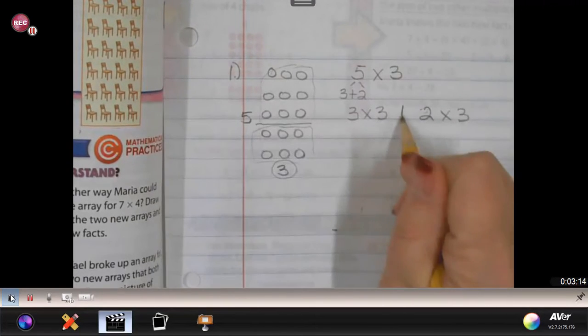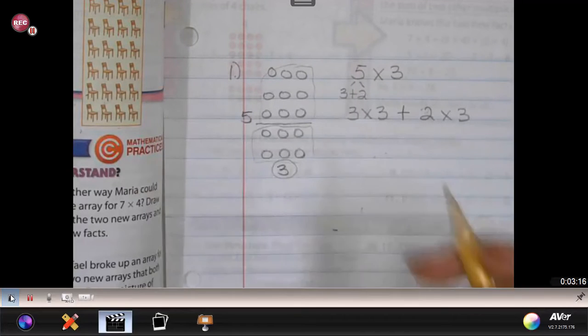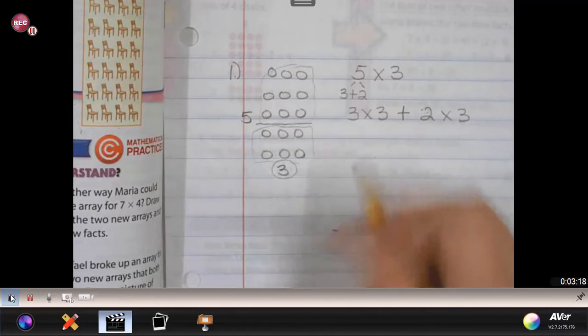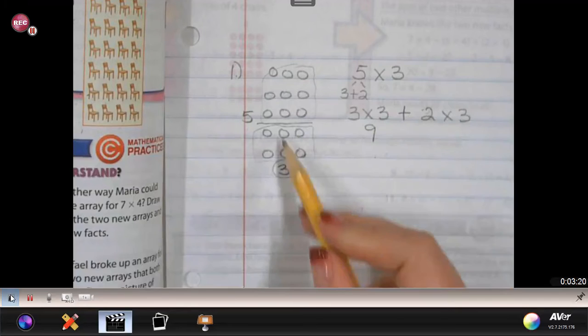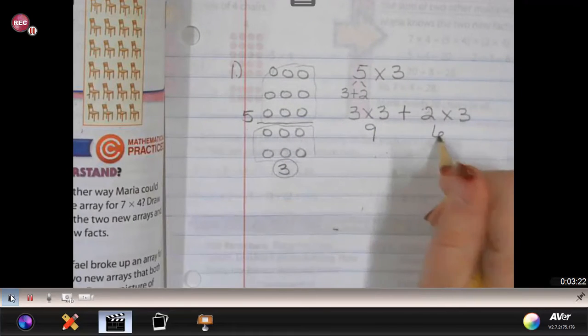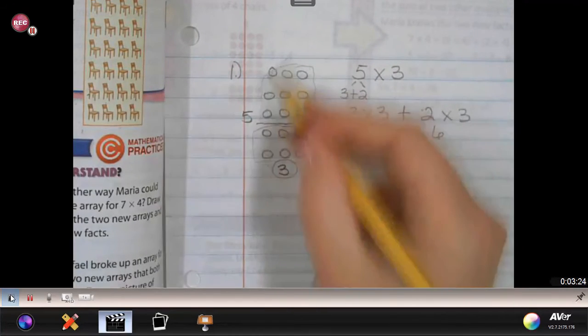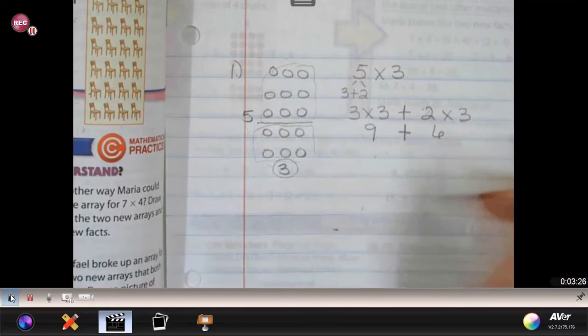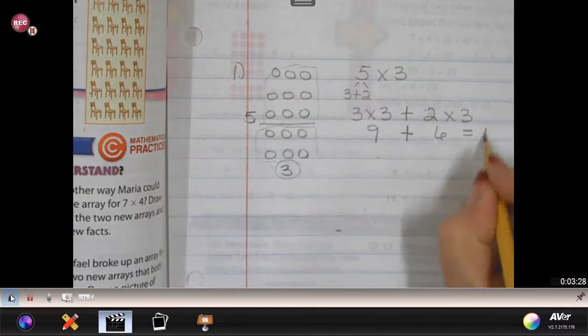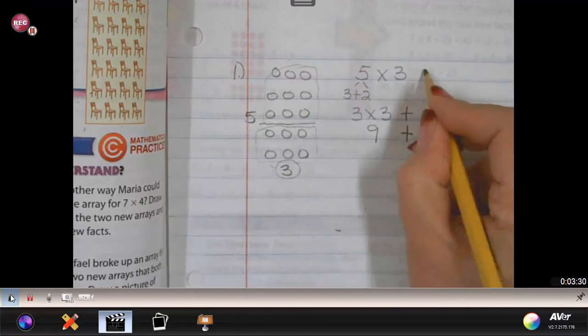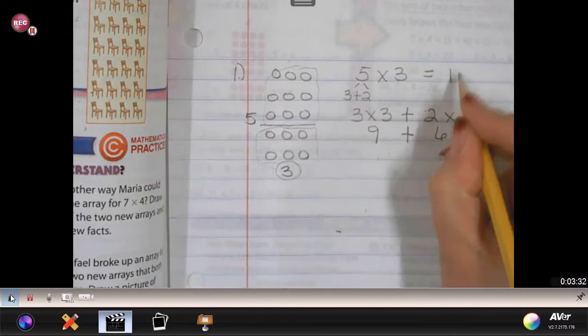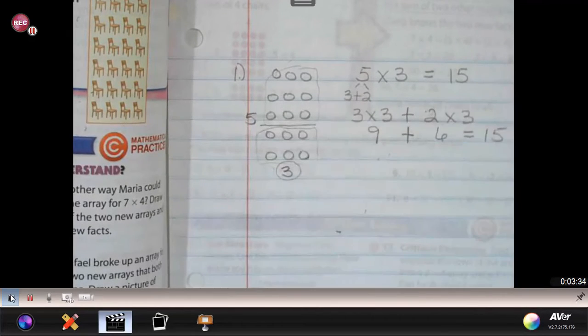So we're just breaking these up into smaller pieces so that we can solve for the larger factors. So when I take those 2 and put them together, 3 times 3 is 9, 2 times 3 is 6, and when you combine them all together, you have 15. So our product for the multiplication fact is going to be 15.